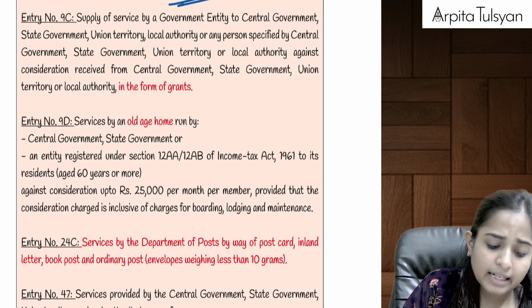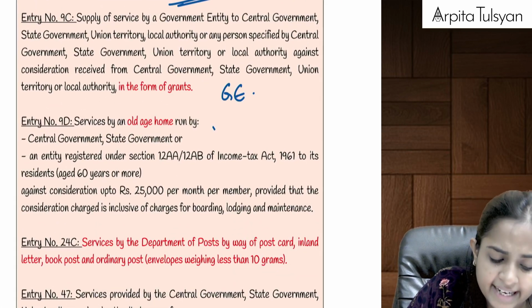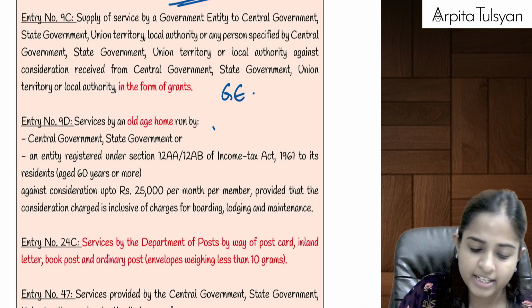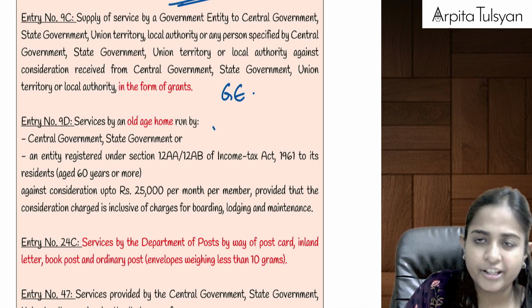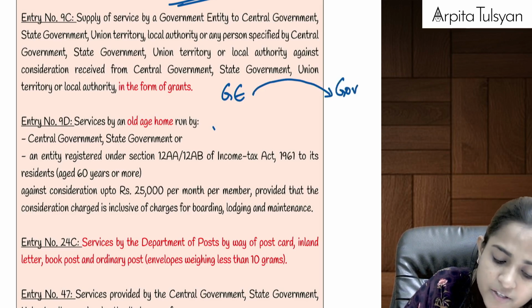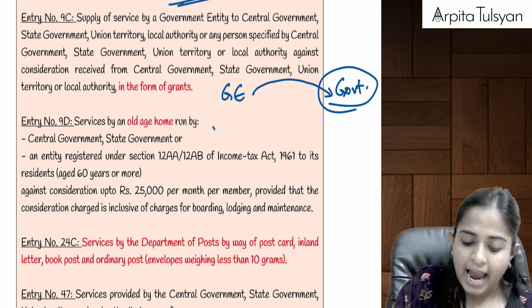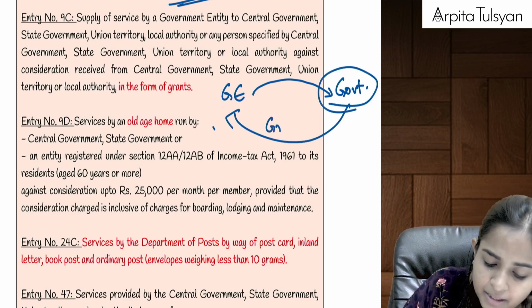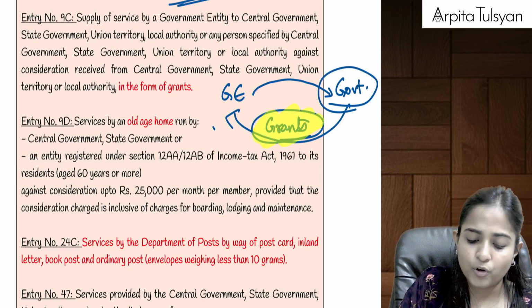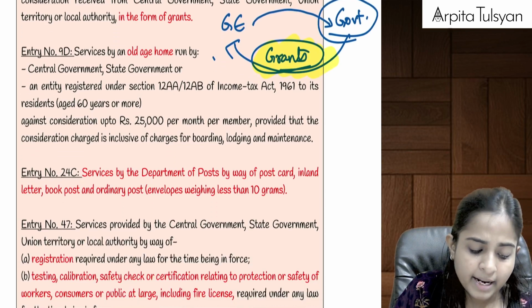Then after that, if government entity, where majority stake is of the government only, definition is given in your main notes, if government entity is providing any services to the government, and for that the government is giving some consideration which is in form of grants or donation, then even this grants or donation will be totally exempted from GST.